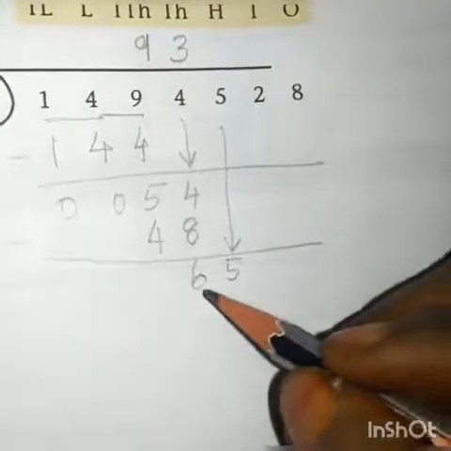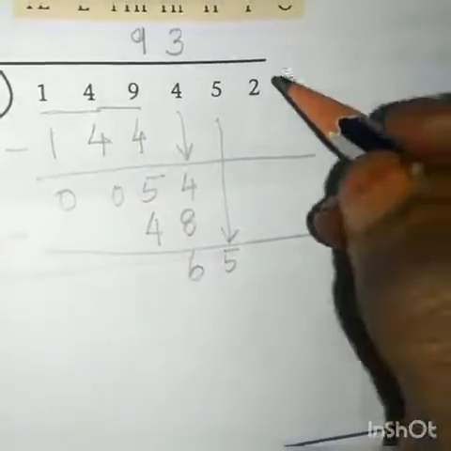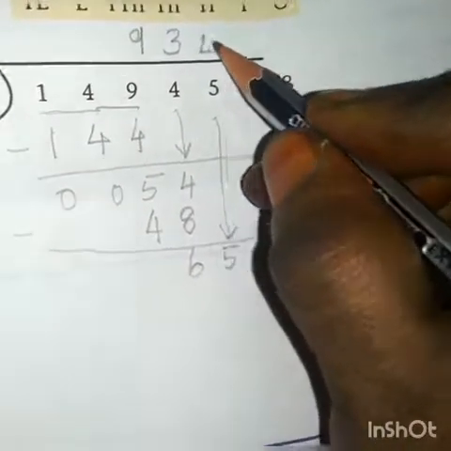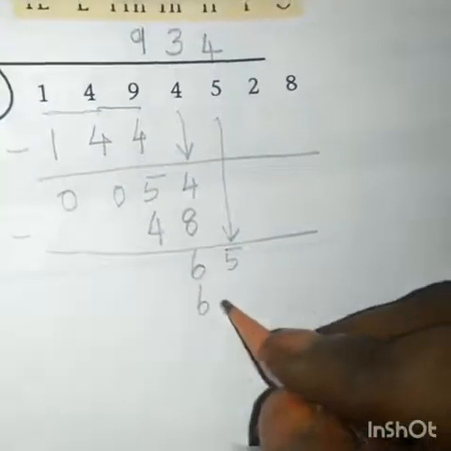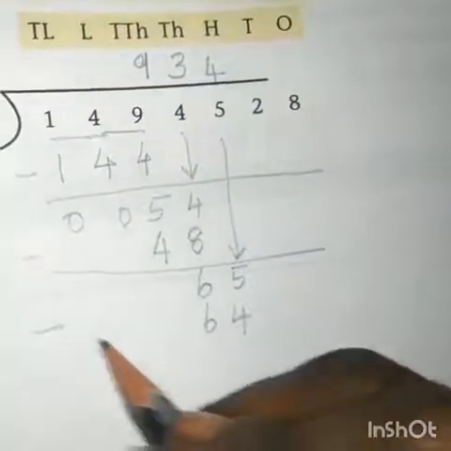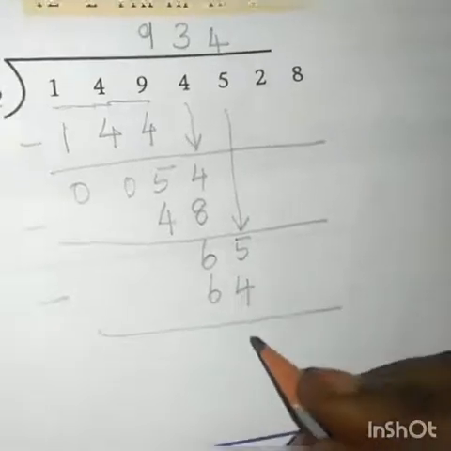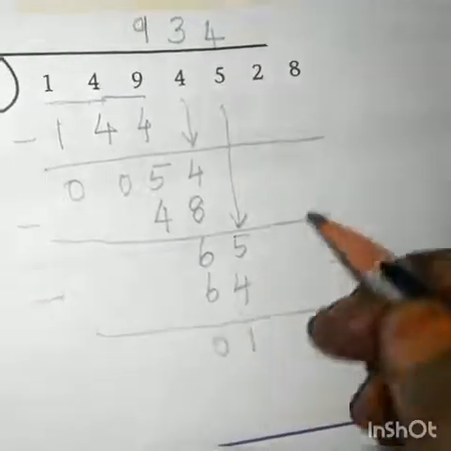How many times will we get 65 from the 16th table? 4 times. 4 16s are 64. If you subtract this, what will we get? 5 minus 4, 1. 6 minus 6, 0. Now bring down 2.